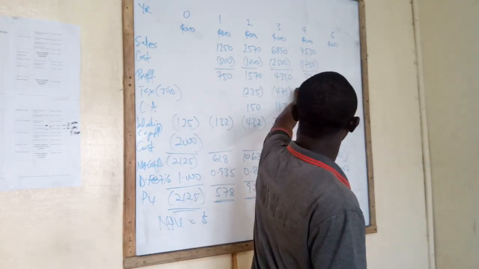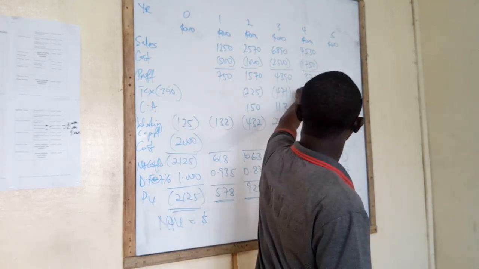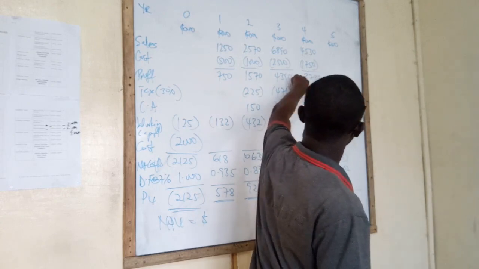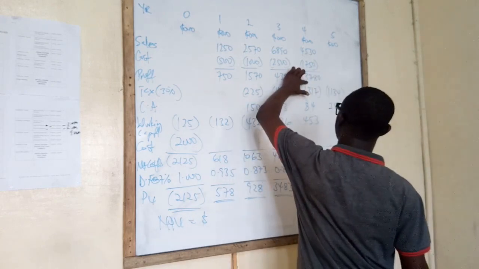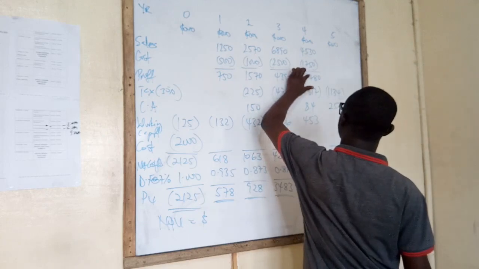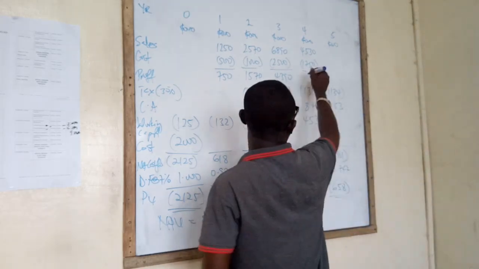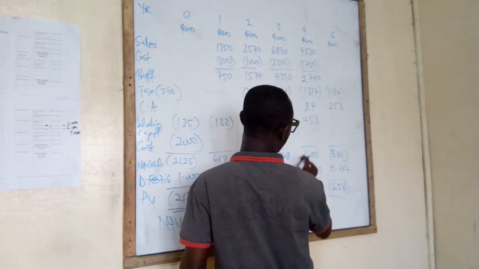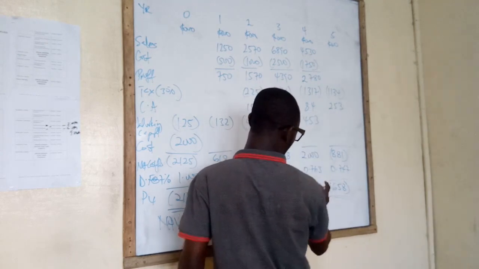This figure, is it 3 or 2? It's supposed to be 2. 2 is 2780. So this is supposed to be 2,000. So redo this for me.